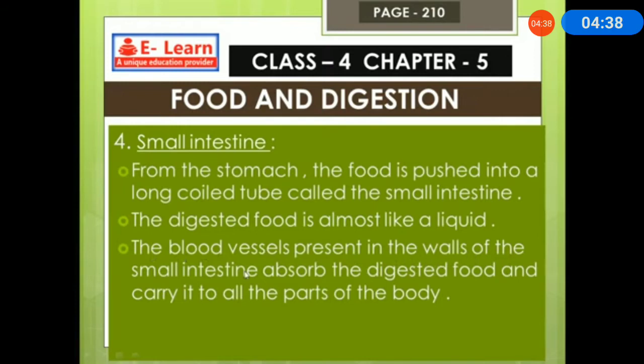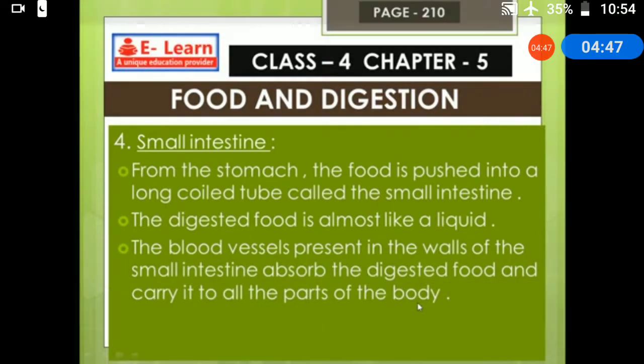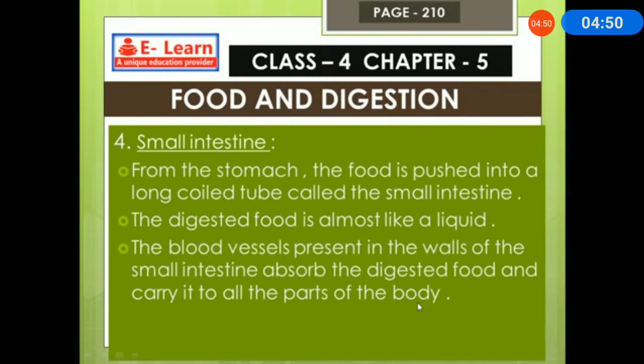Then blood vessels present in the walls of the small intestine absorb the digested food and carry it to all parts of the body. See, children, first the food goes from the mouth to the food pipe, then from the food pipe to the stomach. The stomach will churn the food and it mixes with the juice produced by the liver and also some other juices.